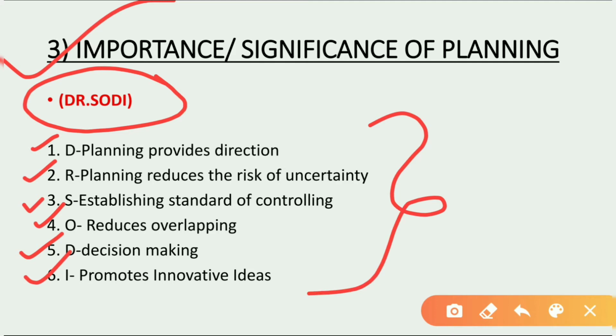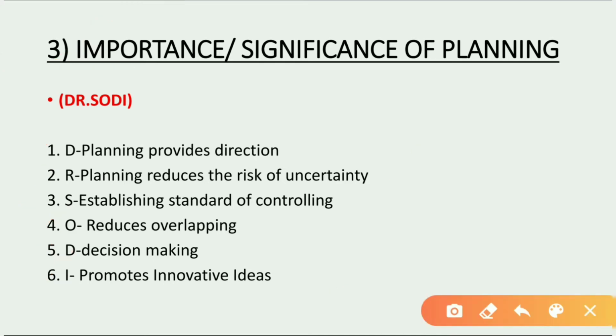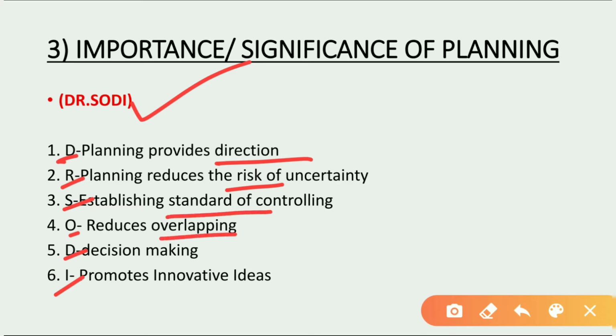We will study all these points in detail. You can memorize the importance and significance of planning by using this acronym, Dr. Sodhi. D for direction, R for risk, S for standards, O for overlapping, D for decision, I for innovative ideas.